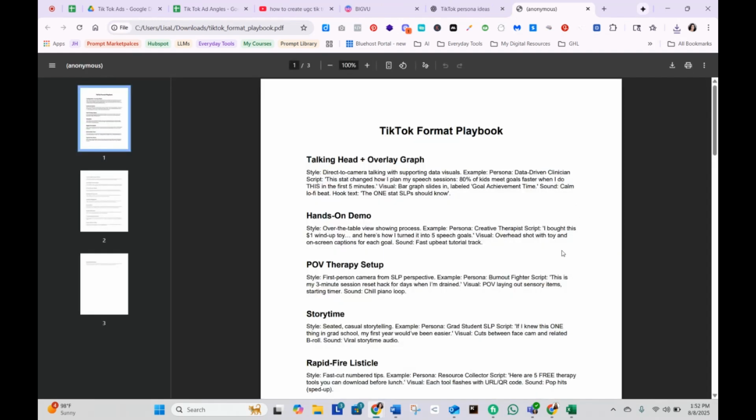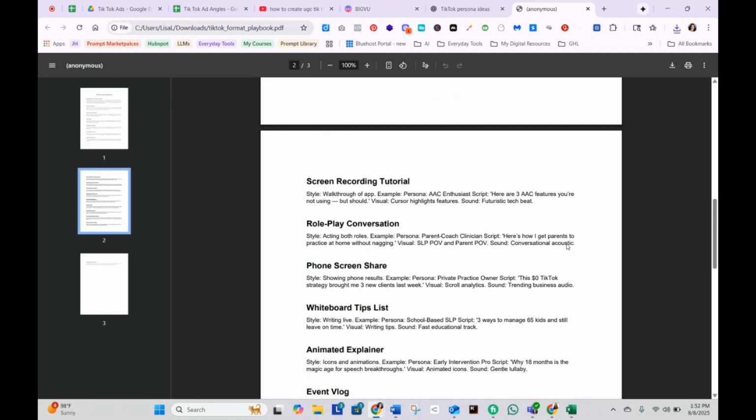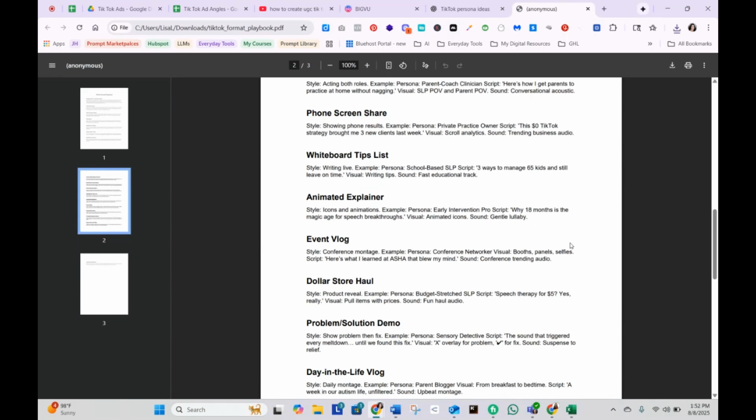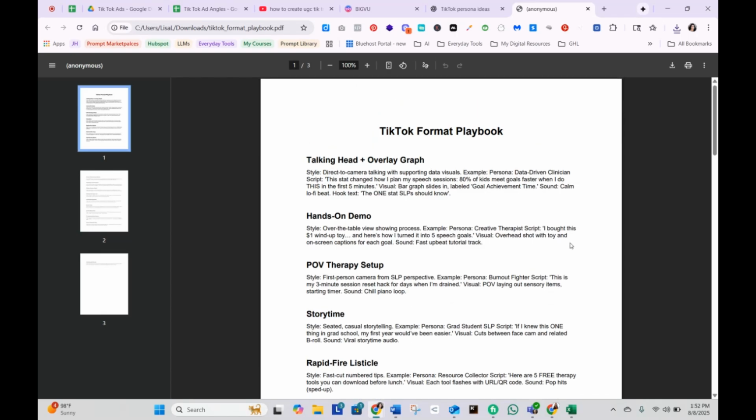TikTok format playbook. Nice. Wow, that's awesome. Holy cow. TikTok format playbook. Script. This is the format. Wow. Loving it. This is perfect. I love it. I've got all kinds of new stuff. Okay. This is one session, guys. This is what I wanted to show you. I am super impressed right now.